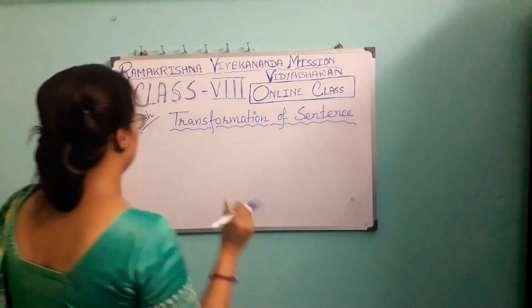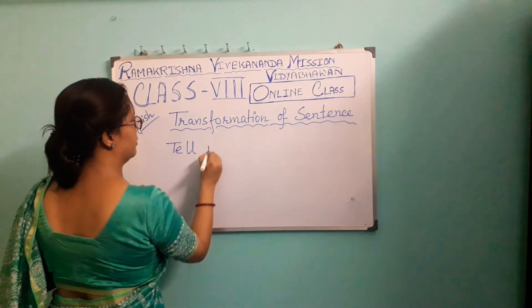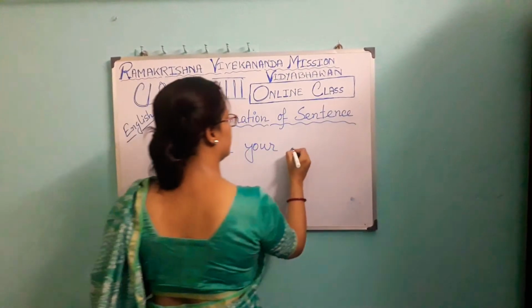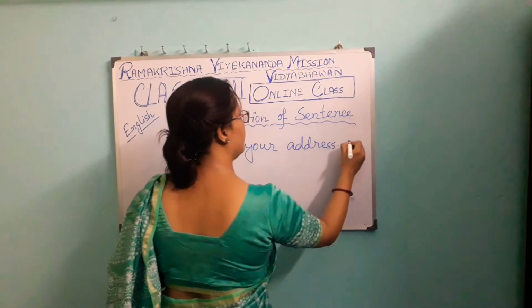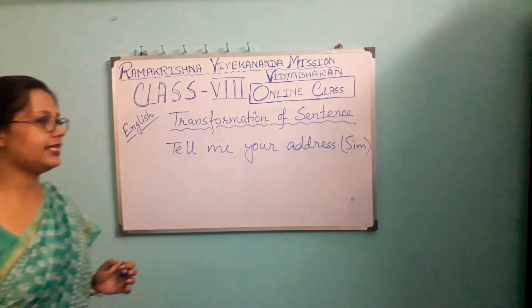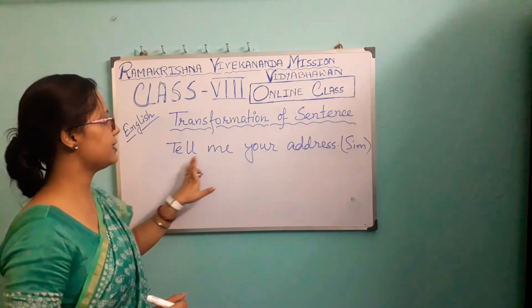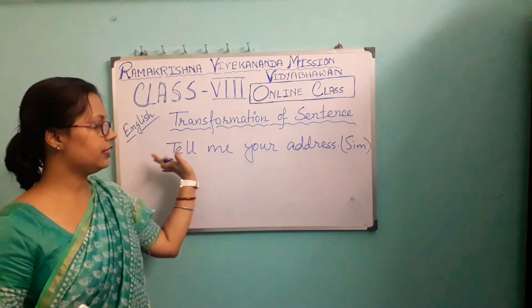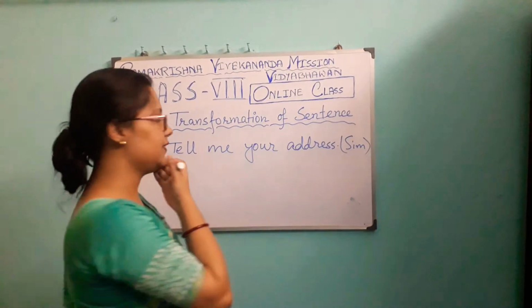Okay? Now, suppose I am writing here, tell me your address. This is a simple sentence. How would we know that this is a simple sentence? Because there is only one finite verb and only one clause. There is not more than one clause. We are not getting any subordinate clause here.